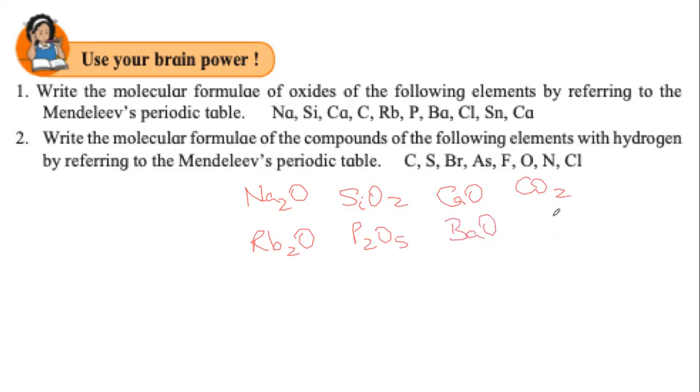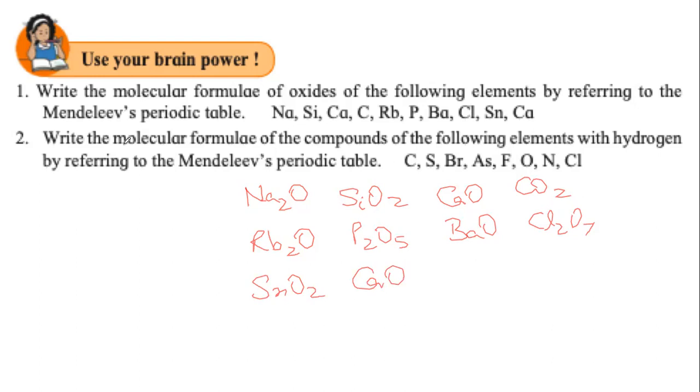Is correct. For chlorine, Cl2O7 is correct. For tin, Sn, stannum, SnO2 is correct. Finally, for calcium, it will be Ca.